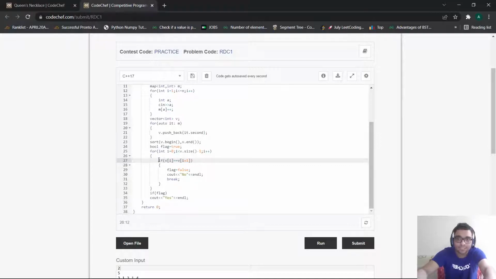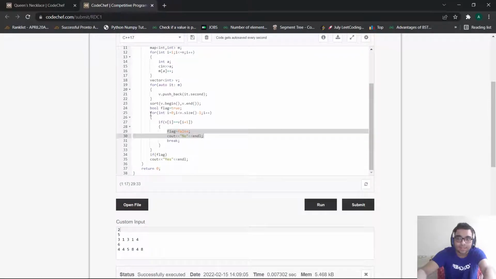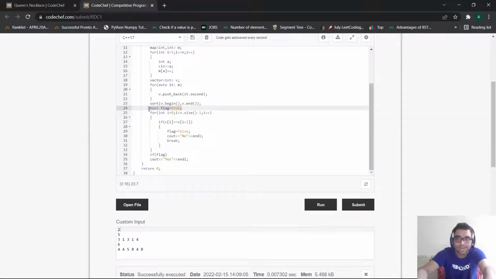If any of the adjacent elements become equal in the sorted array, that means the vector has repeated elements and hence the answer is false. And as soon as we get false, we can simply print no, right? Otherwise, if at the end of this iteration the flag is true, that means my entire array is valid and we can simply print yes.